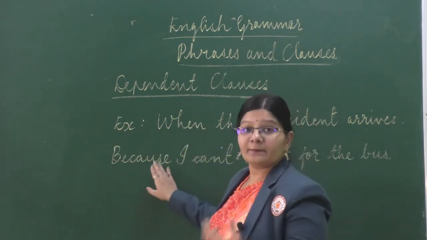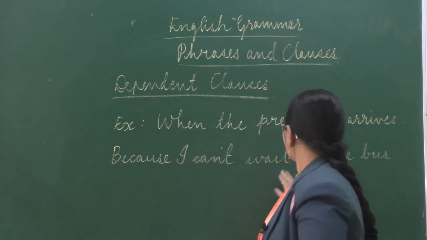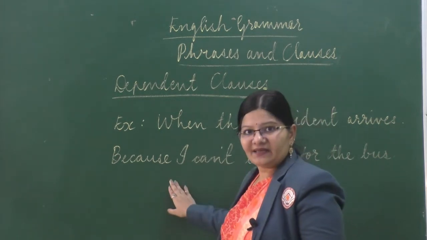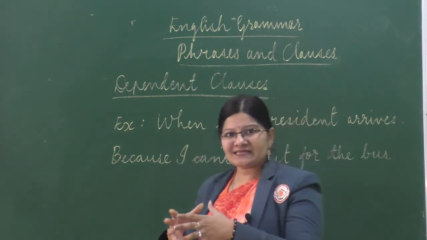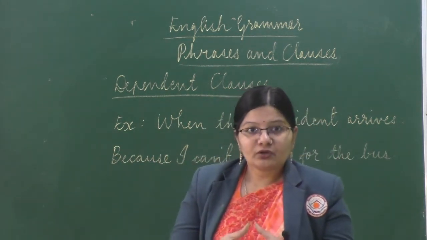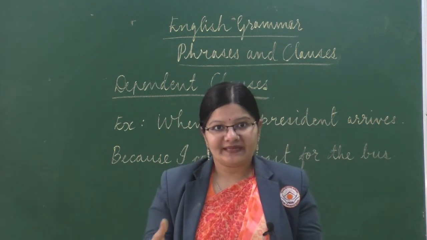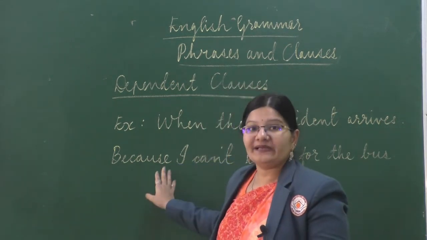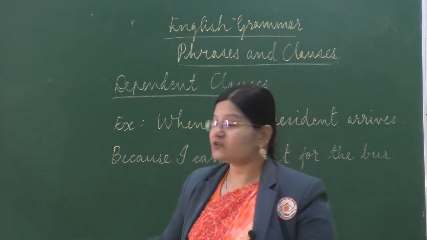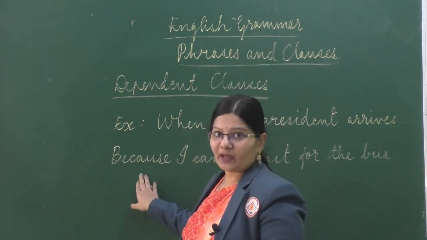So look at the other example. Because I can't wait for the bus. I is a subject, can't wait the verb. So it has the combination of subject and predicate or the verb, but it cannot stand alone. It needs an independent clause because of the presence of this because.